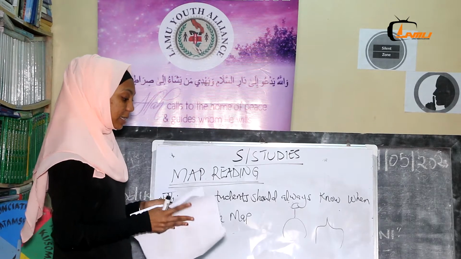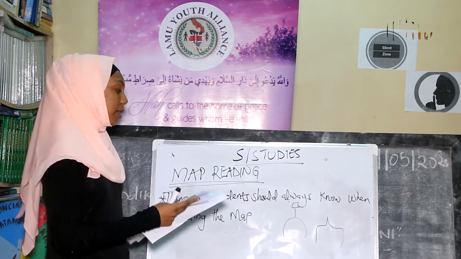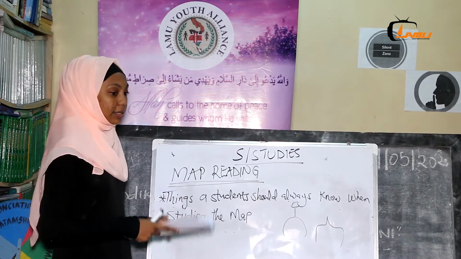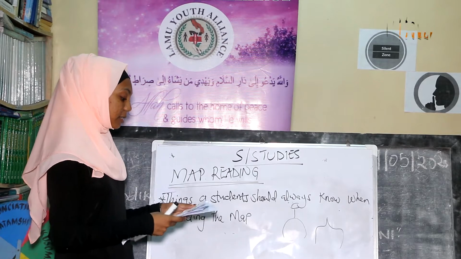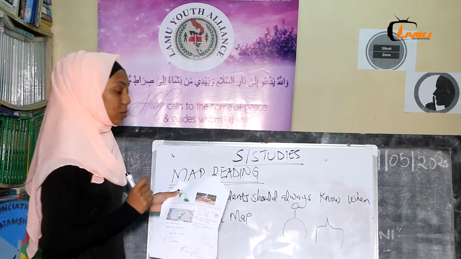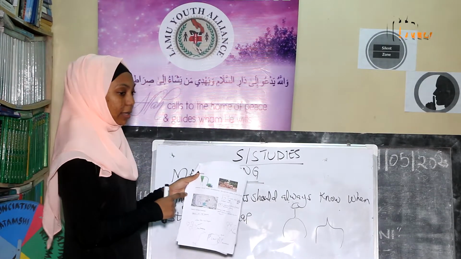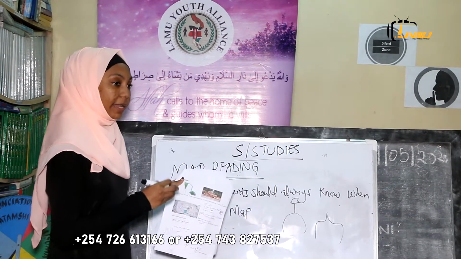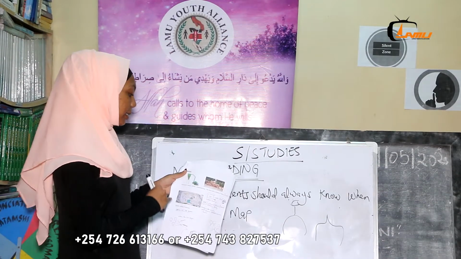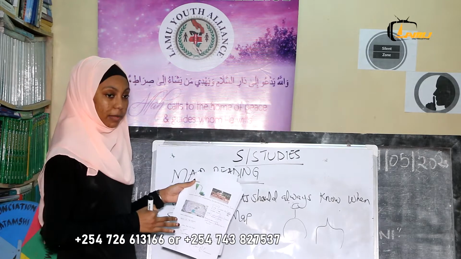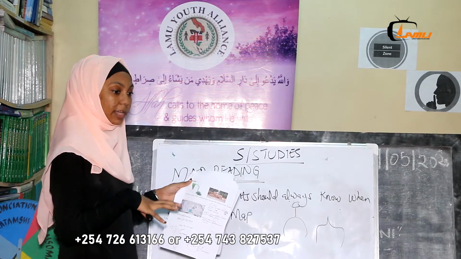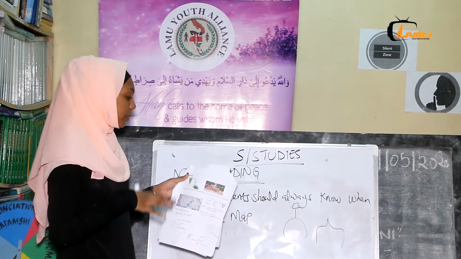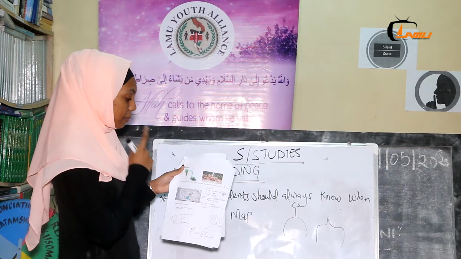One should study it. They should know. Again, we have activities. In the map reading, we have activities. When a student sees a posh meal, that indicates in that area the people are growing maize, millet, wheat. In that area we have that plantation. Again, we have the saw mill.